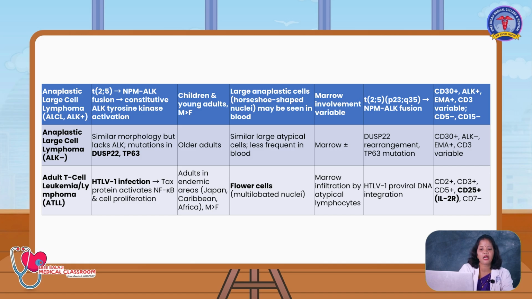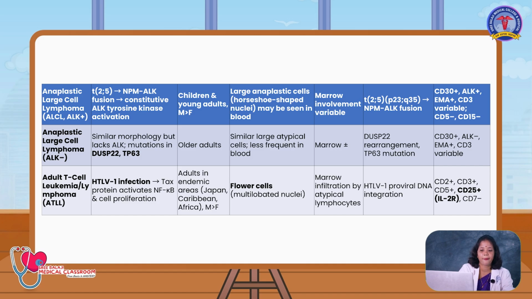Anaplastic large cell lymphoma: you will have translocation of 2;5 and NPM-ALK fusion, which constitutes ALK tyrosine kinase activation. Children are more affected, and males are more affected. Large anaplastic cells, that is horseshoe-shaped cells, will be seen in the peripheral smear. In bone marrow, involvement will be variable, and in the cytogenetic study you will have translocation of 2;5, p23 and q35. On immunophenotyping, CD30, ALK and EMA will be highly positive.